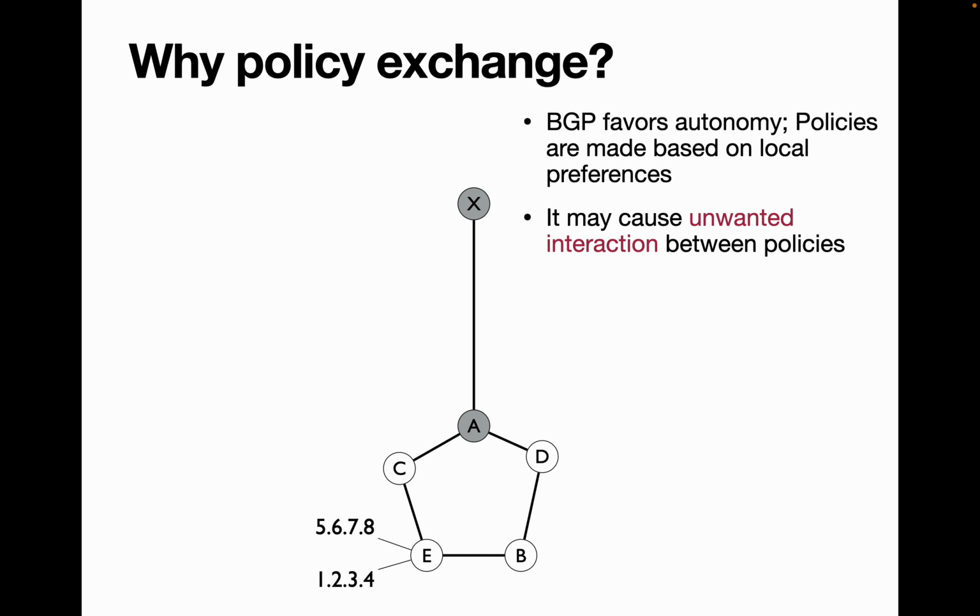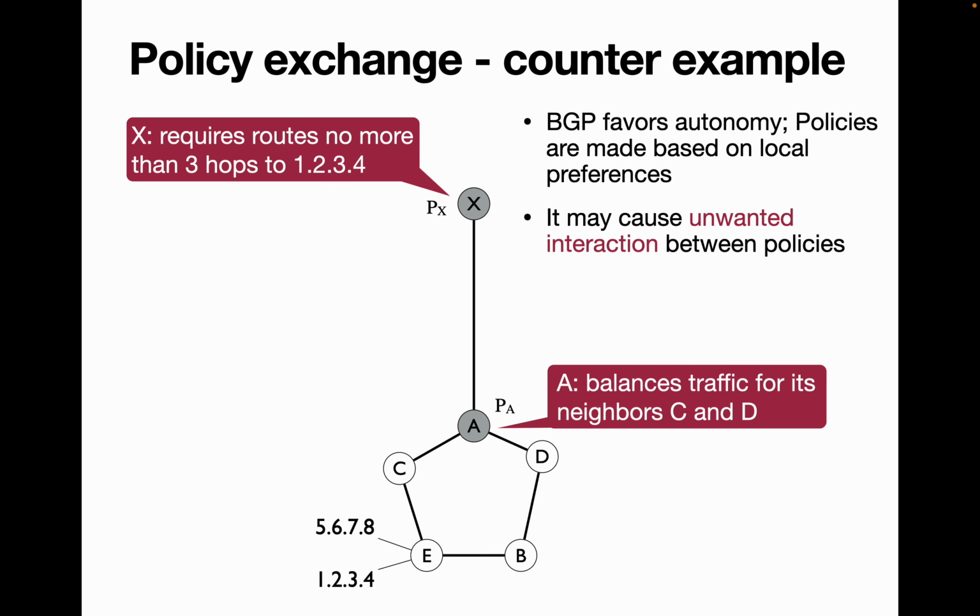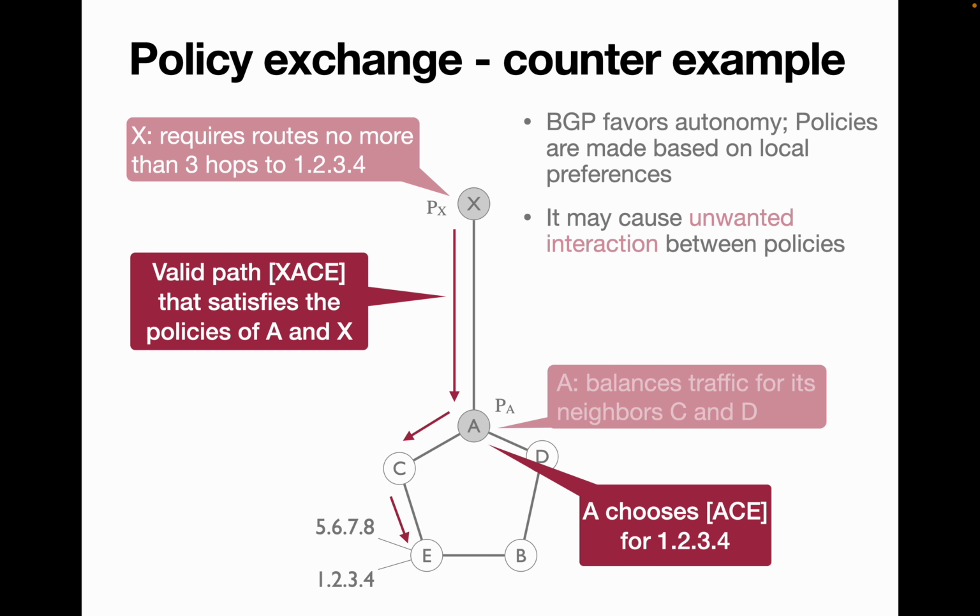I'll give you an example of what I mean. We have this diagram where there are 6 nodes, and node X has a policy that says it requires only routes with no more than 3 hops to the destination 1.2.3.4, which we can see connects to node E. There is also another policy at node A which balances traffic for its neighbors C and D. Now if X wants to reach 1.2.3.4, it has 2 paths.